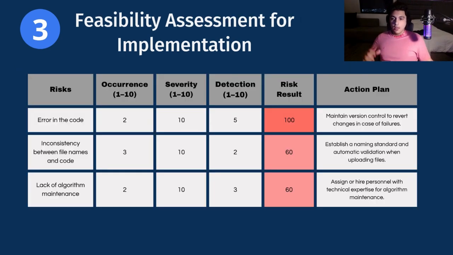And finally, the risks of this project are the following: an error in the code, inconsistency between the file names and the code, and lastly, the lack of algorithm maintenance. And their corresponding action plans are the following: to keep a backup version of the code in case of an error, to have a standard for the naming of the documents and the file location, and lastly, to hire personnel capable of giving proper maintenance to the algorithm.